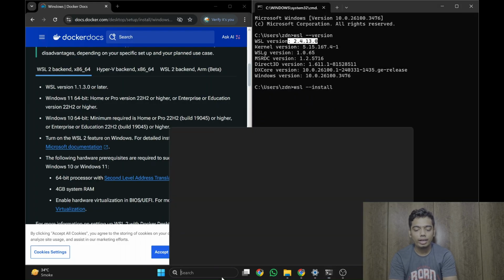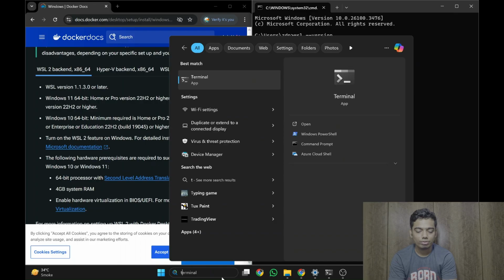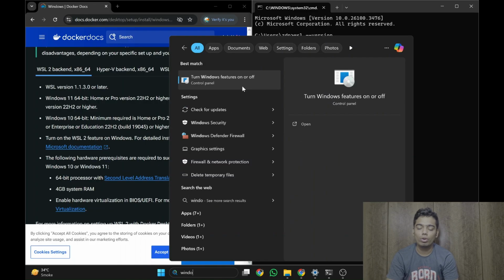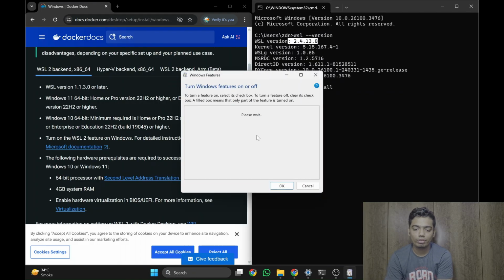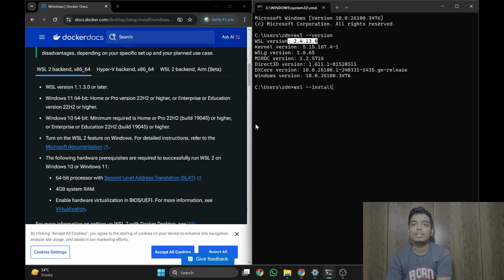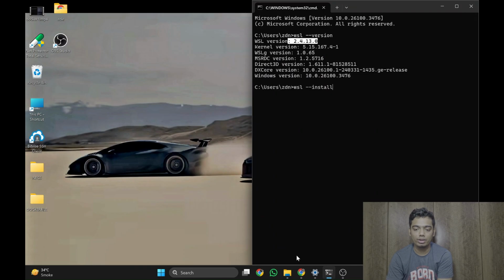Now type Windows features on or off. Turn Windows features on or off. Here scroll down and you will find Windows Subsystem for Linux. Enable it and click on OK. Since I have already enabled it, I would just have to click OK and the process will be done. What this does is it enables the subsystem for Docker to access Linux-based commands.